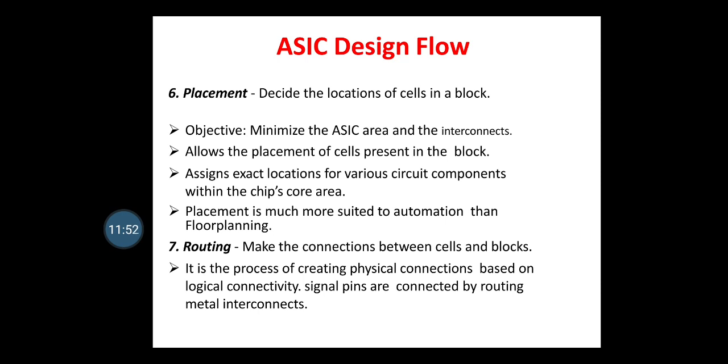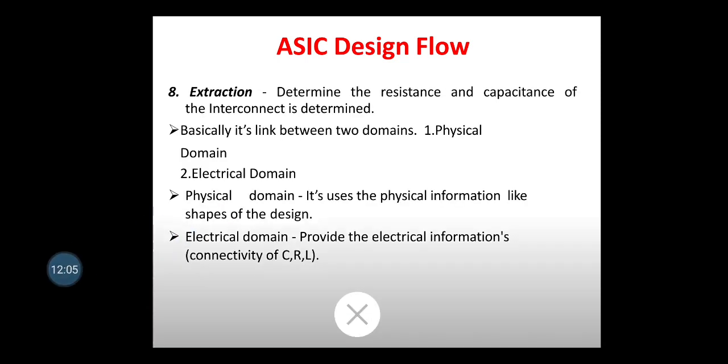Next step is routing. Make the connections between the cells and the blocks. It is a process of creating physical connections based on logical connectivity. Signal pins are connected by routing metal interconnects. The next step is extraction. Determine the resistance and the capacitance of the interconnect. Basically, it's a link between two domains: physical domain and electrical domain. The physical domain uses physical information like the shape of the design, and the electrical domain provides the electrical information, that is connectivity of capacitor, resistance, inductor, etc.